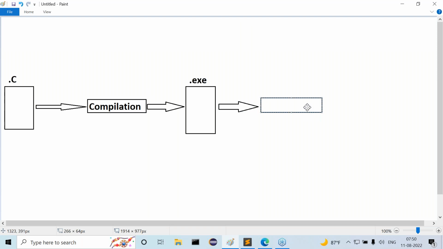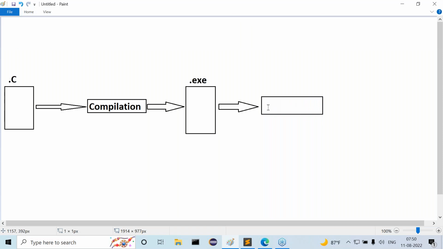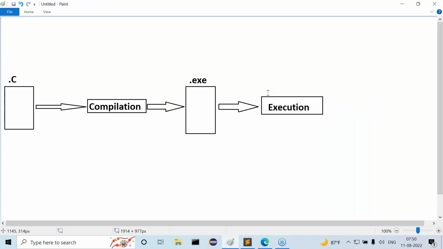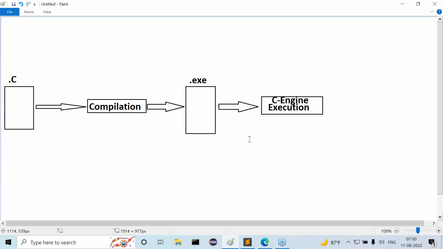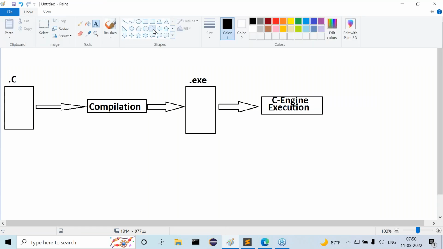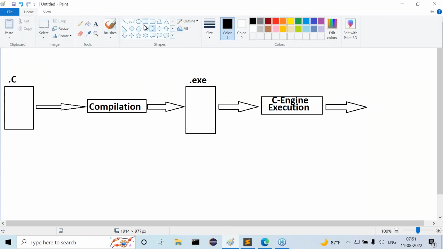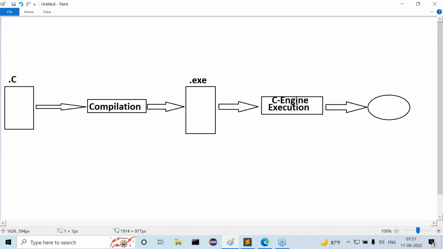Who will execute our C program? There is a machine, a separate engine to execute our C program. That machine is nothing but the C engine. This is the execution process. The C engine exists to execute our program. Finally, we get some outputs, some results after execution of the C program.